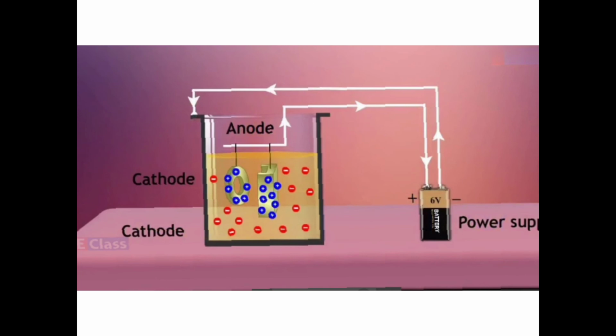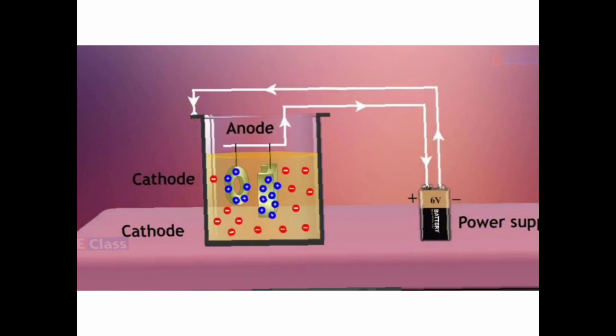So let me explain again. Here aluminum is anodized. A thin layer of aluminum oxide is formed over it. Due to this, it obstructs the contact of aluminum with oxygen and water, so this prevents further oxidation.